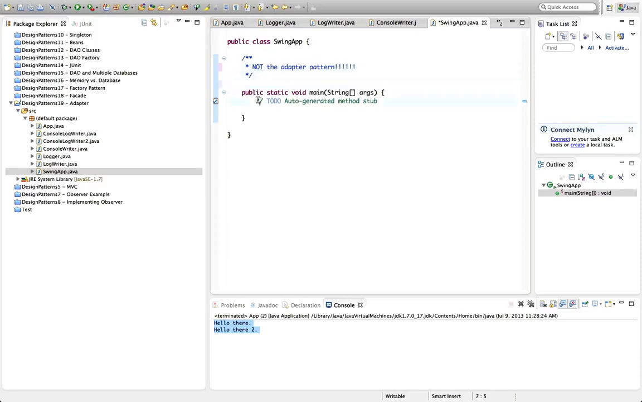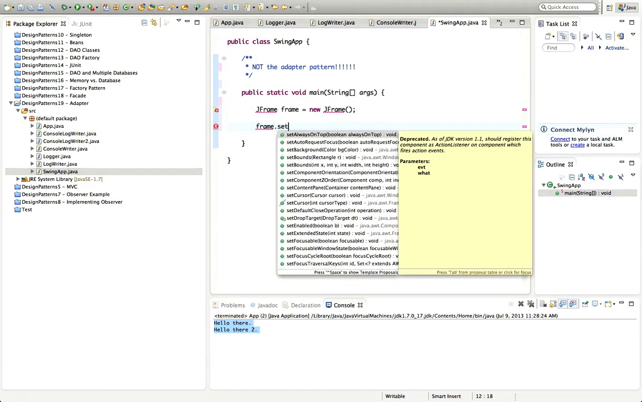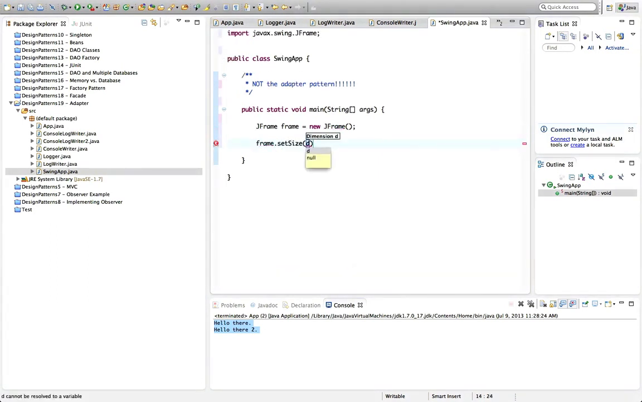Now let's create a basic Swing program. The official way of running a Swing program is to use a method called invokeLater of SwingUtilities. I'll leave that out for the moment, and you can Google it if you want to. Let's just use a JFrame here, equals new JFrame. I'll create a really simple Swing app. Let's say frame.setSize, and let's set it to 400 by 400.